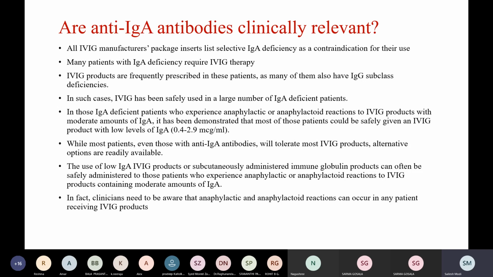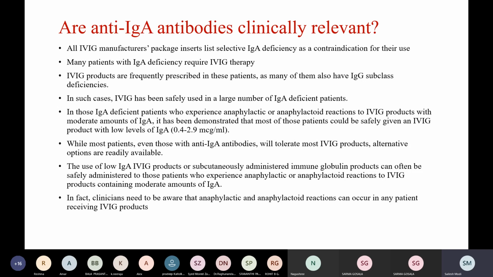However, many patients with IgA deficiency require IVIG therapy, and IVIG products are frequently prescribed in these patients, as many of them also have IgG subclass deficiencies. In such cases, IVIG has been safely used in a large number of IgA deficient patients.